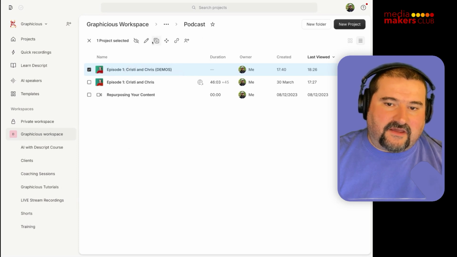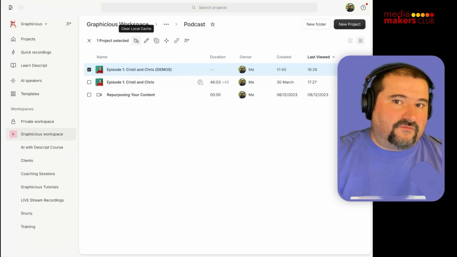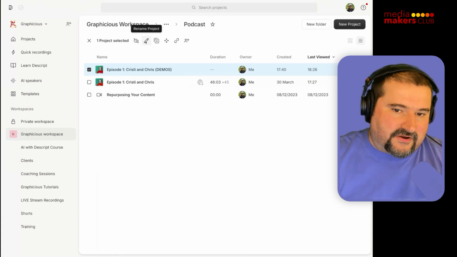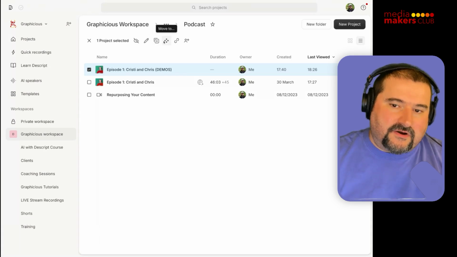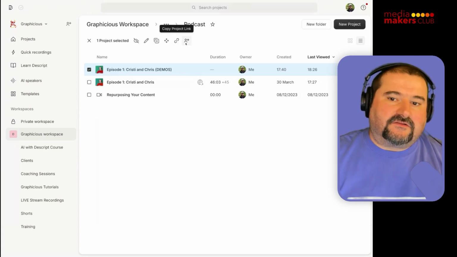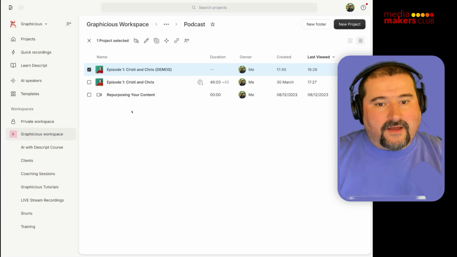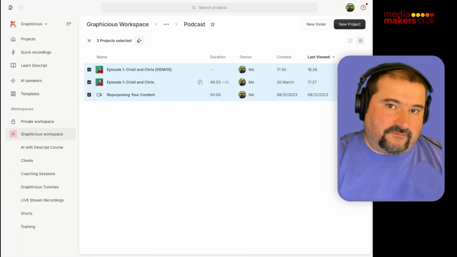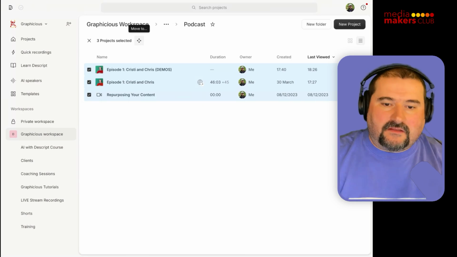Honestly, at the top, these icons don't mean much because I'm thinking, what does that mean? Oh, clear local cache, which I believe means remove download, the former remove download, right? And then there's a rename project, which fine. And then duplicate it, move the project somewhere else, share the project link to someone and give people access to it. Now, if you select more than one, you're going to the bulk actions, which is different. You can only move. That's all you can do. Move all these projects to another location on your drive.